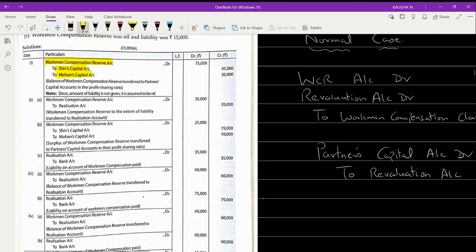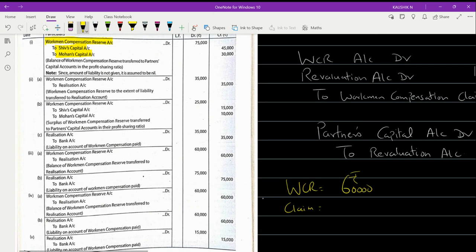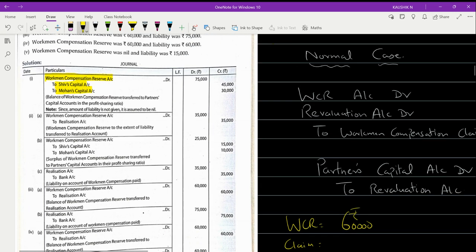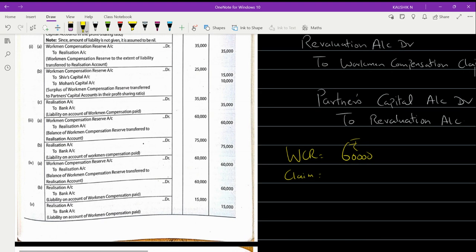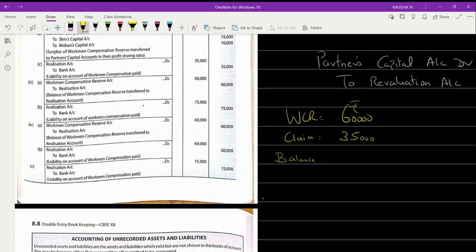So the amount of WCR we are maintaining is 60,000 rupees, but how much is the claim value? 35,000. What is the balance left over? The balance will be 25,000, right?